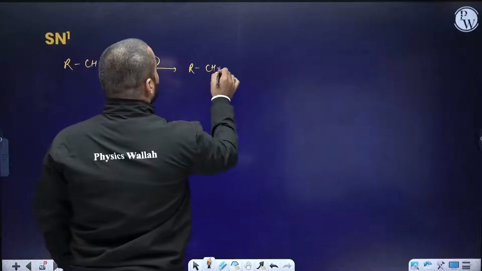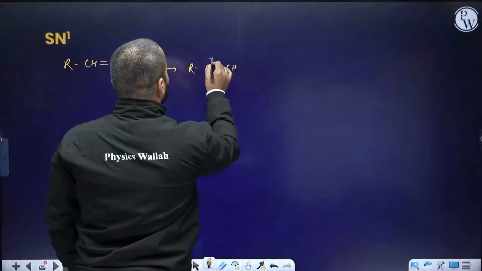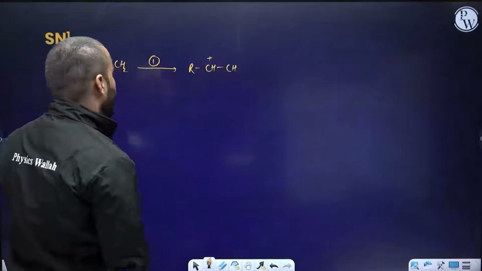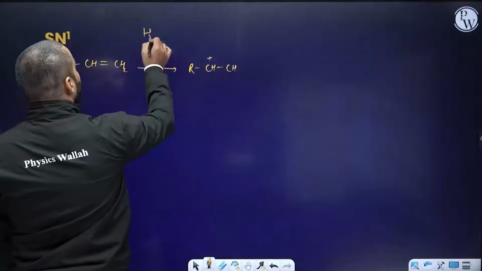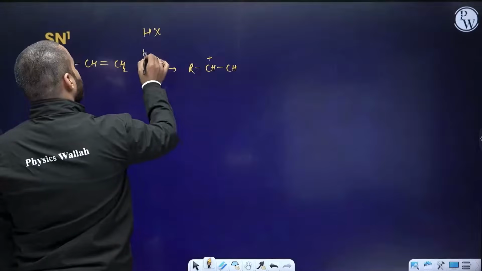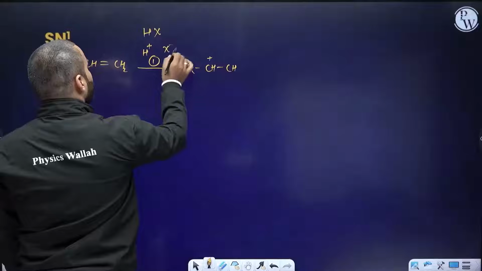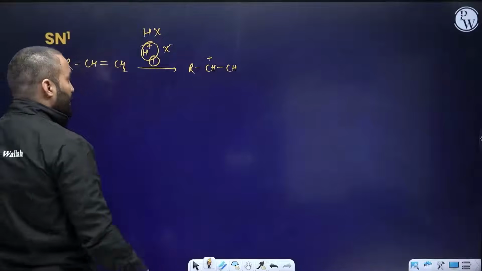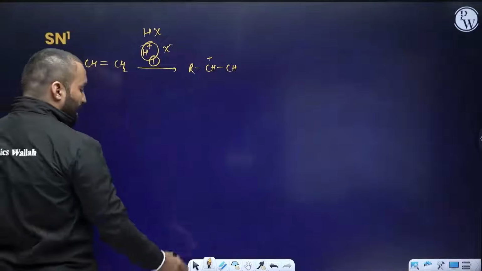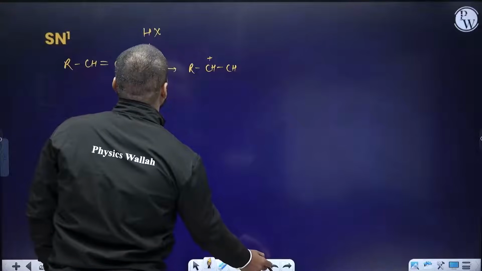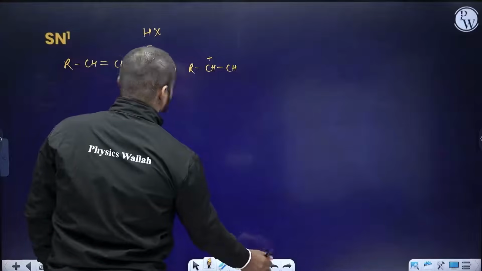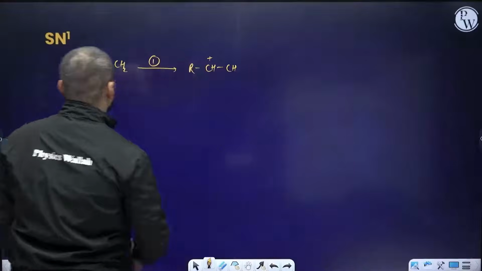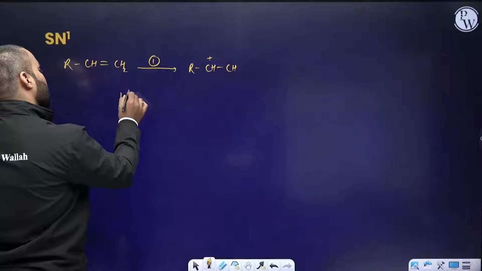And you need to study where you will form a carbocation. This reaction will be happening in the presence of HX. HX is H plus and X minus combination. In the first step, we are going to utilize H plus. So H plus will be attacked by the carbon-carbon double bond. So I'm writing H plus.